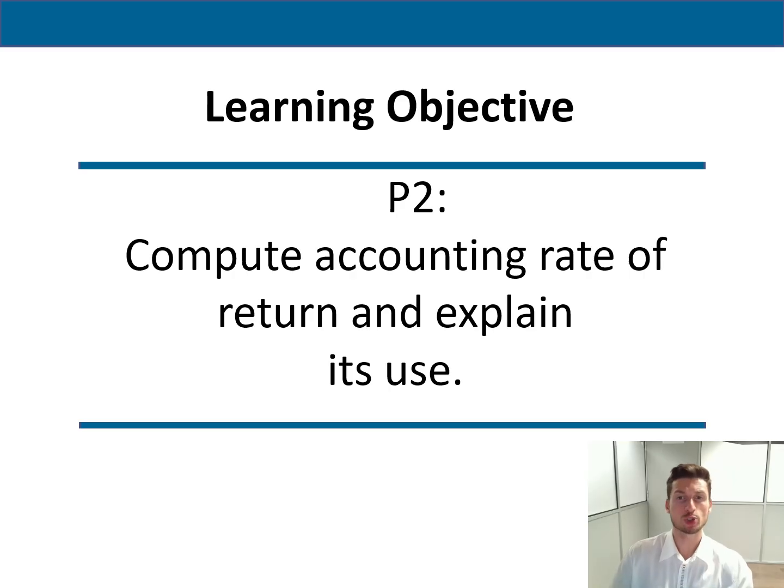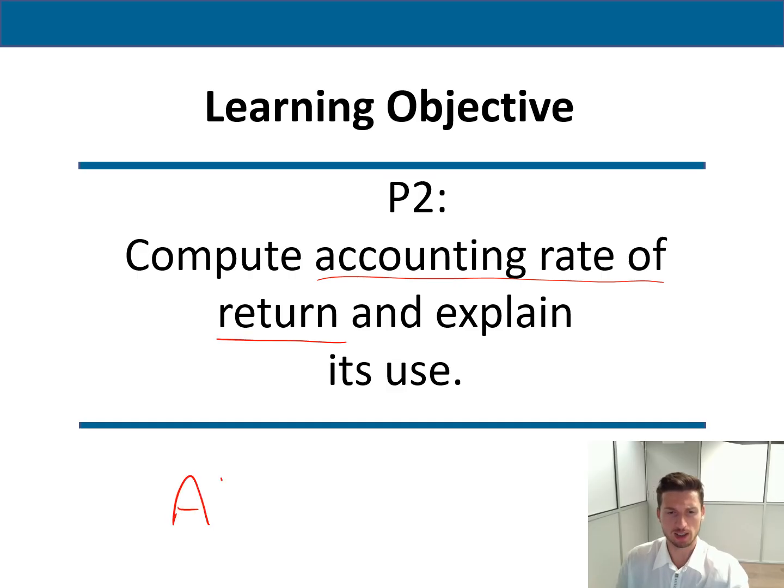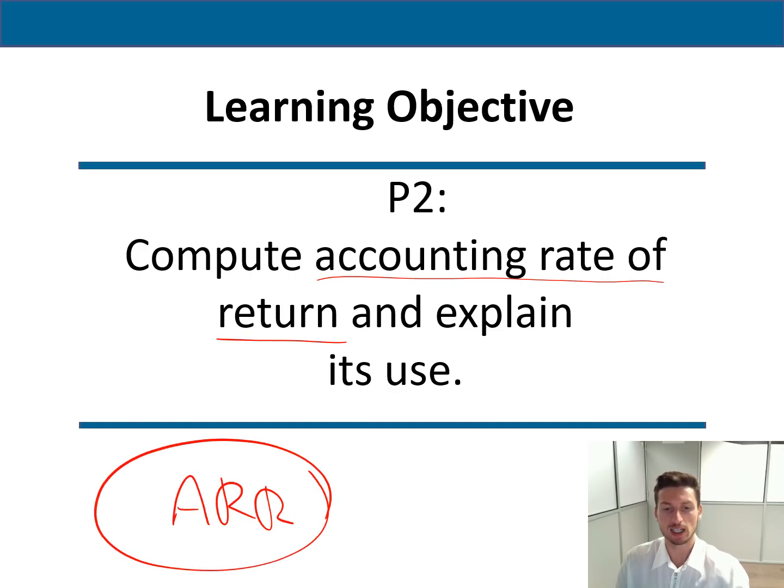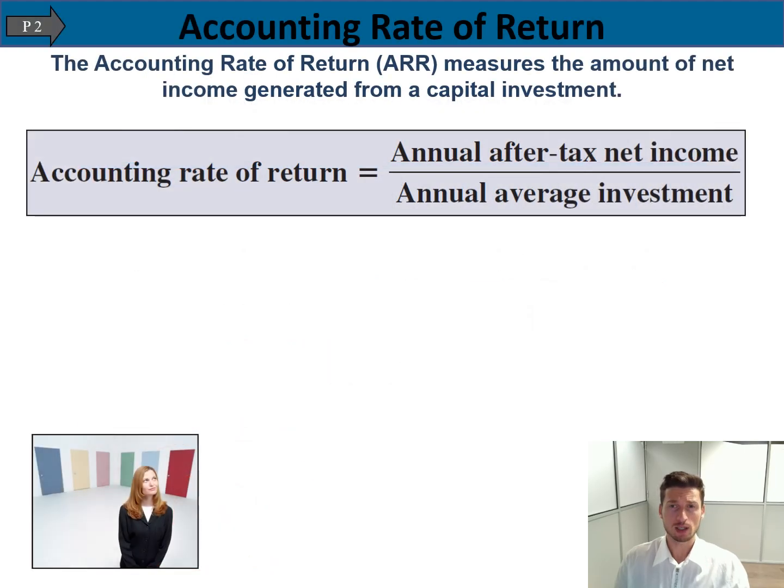So now we're going to move to your second learning objective, which is part of your assignment, called compute the accounting rate of return. So we're going to talk now about accounting rate of return, which is ARR. So what is ARR? ARR is a measurement tool to find out the amount of net income generated from a capital investment. In other words, what is the return generated on your investment?